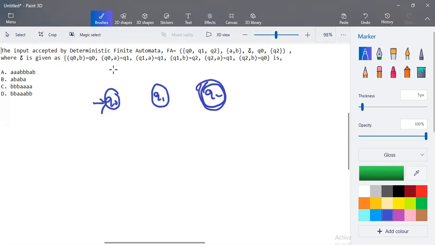input is B, it goes to Q0. So it is a self loop condition for B. And Q0 when the input is A, it goes to Q1. Q1 when the input is A, it stays in Q1. Q1 when the input is B, it goes to Q2. And Q2 when the input is A, it goes to Q1.